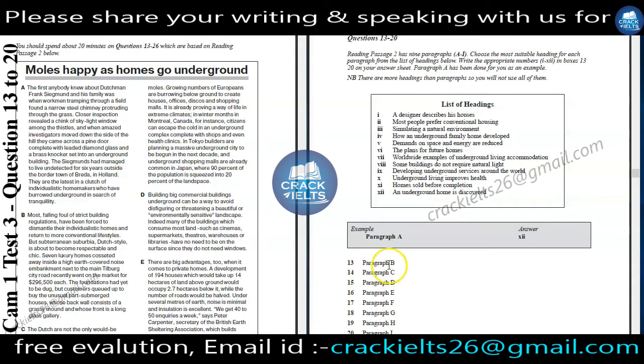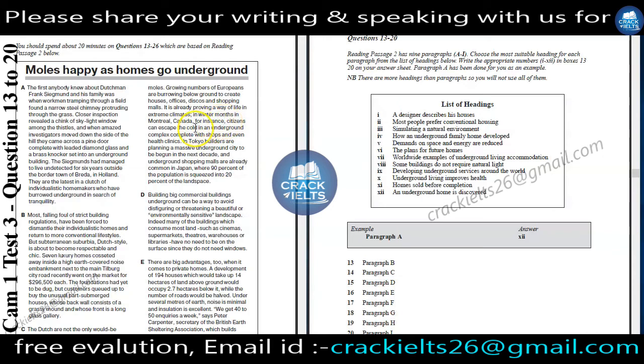Now question number 14, paragraph C. The Dutch are not the only would-be moles. A growing number of Europeans are burrowing below ground to create houses, offices, discos and shopping malls. The writer is talking about the Dutch, then Europeans. It is already providing a way of life in the extreme climate of winter months in Montreal, Canada. He is also talking about other cities.